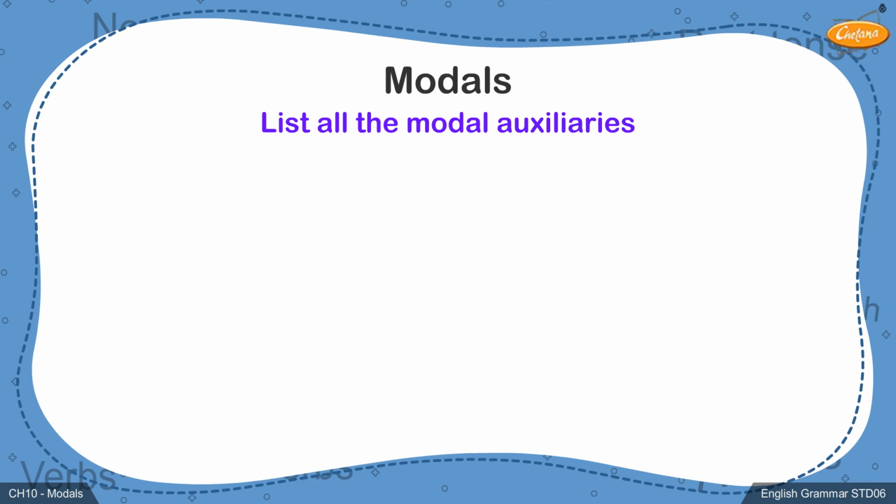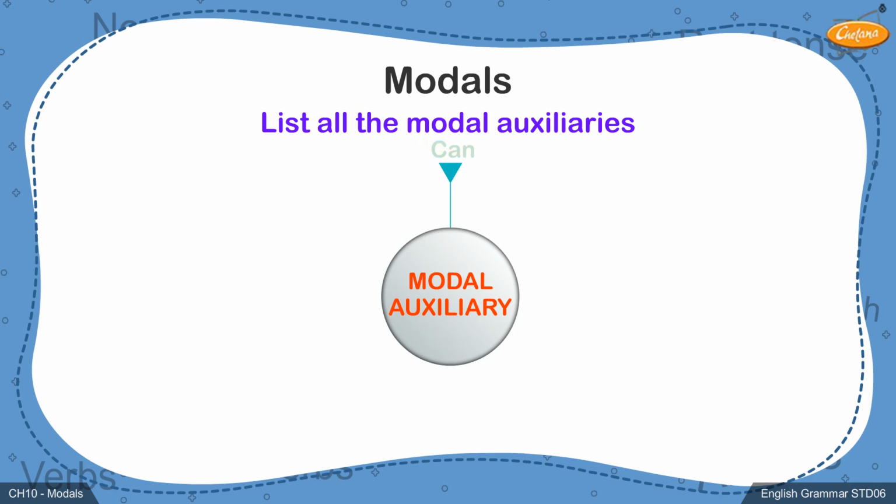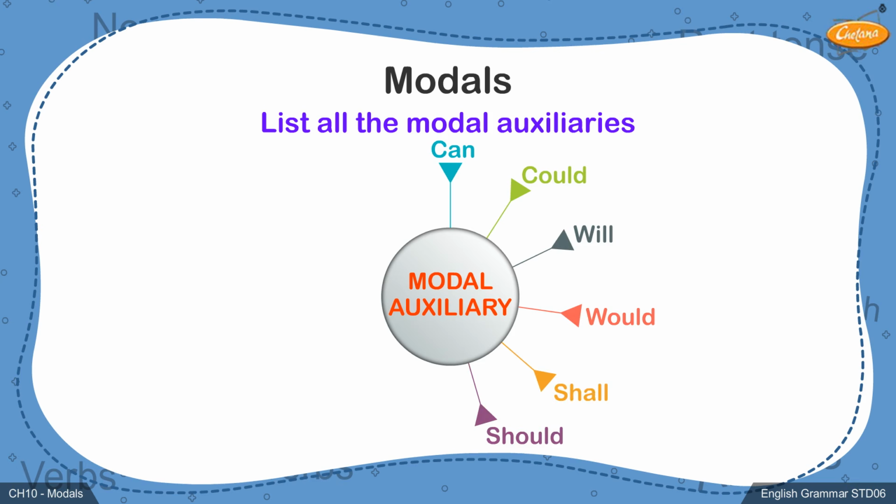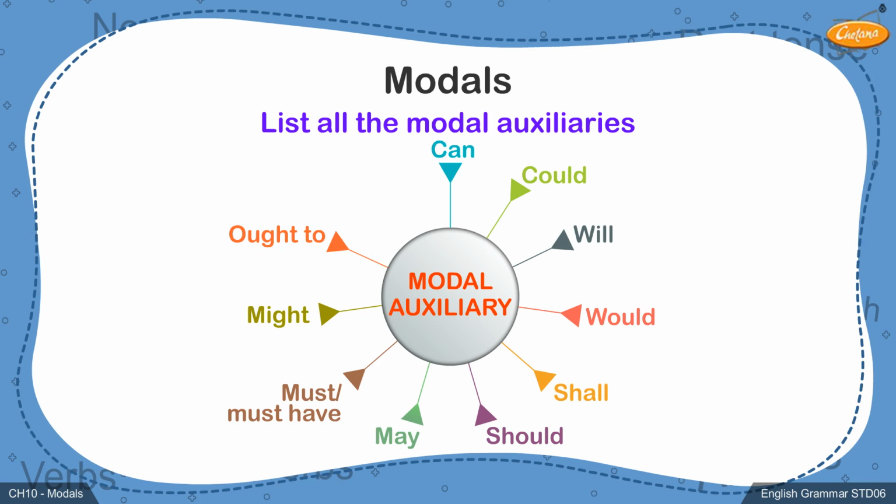Let's enlist all the modal auxiliaries. You must remember this list by heart. Can, could, will, would, shall, should, may, must or must have, might, ought to, need to.